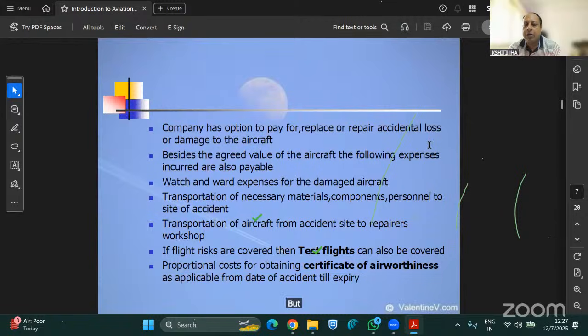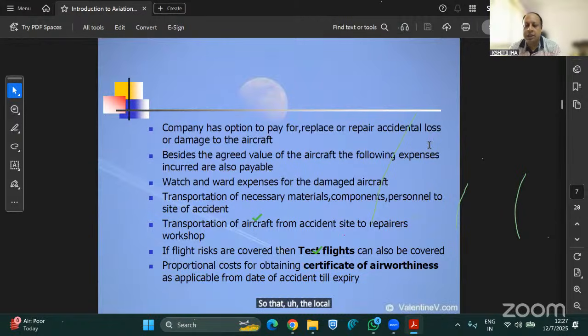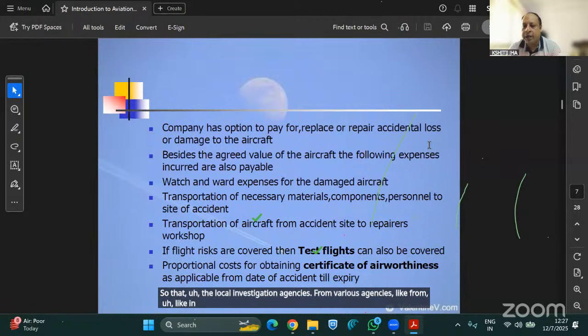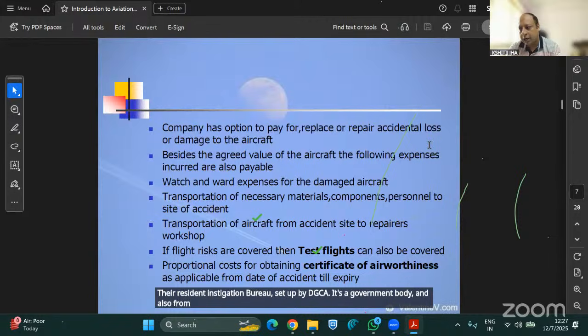But after that also, for the next 5 to 10 days, the aircraft debris is kept in the same position so that the investigation agencies can examine it. In India, they come from the AIB, the Aircraft Accident Investigation Bureau, set up by DGCA. It's a government body, and also from the international market as well.